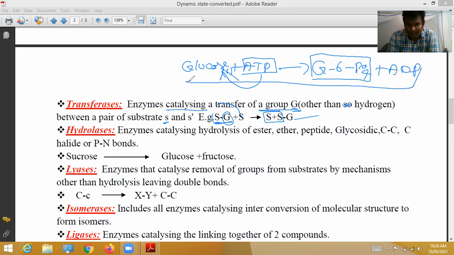This entire process depends upon an enzyme called transferase.